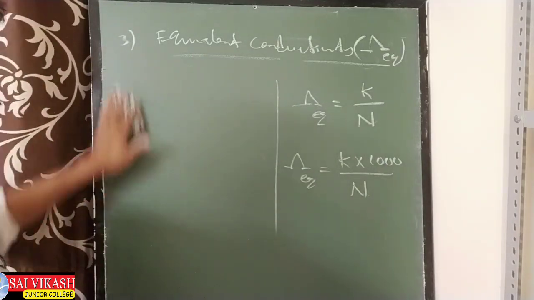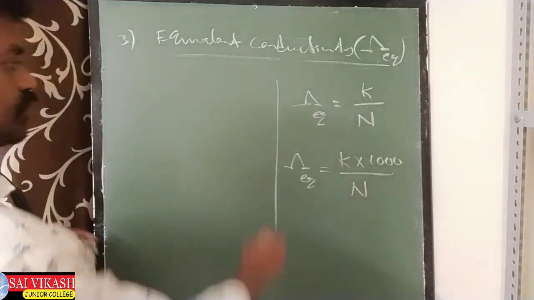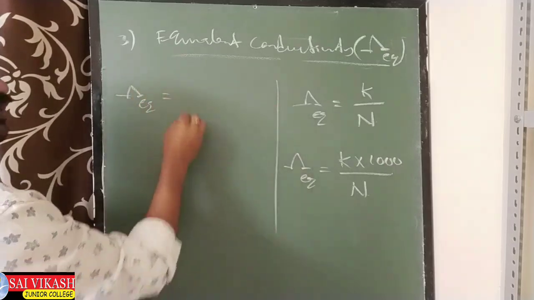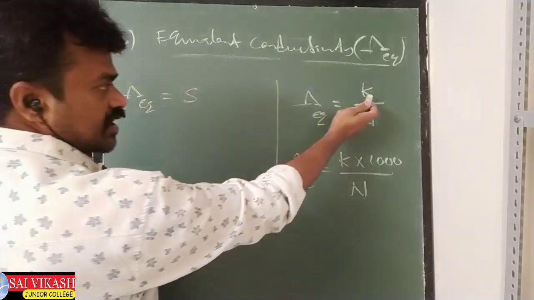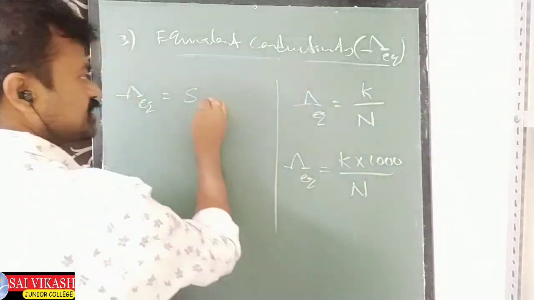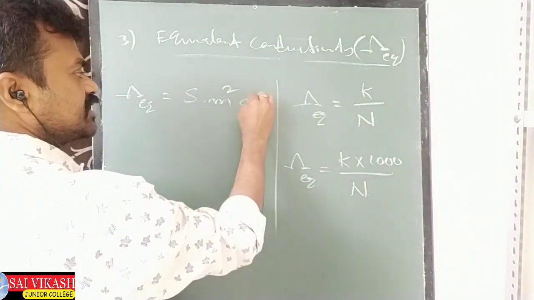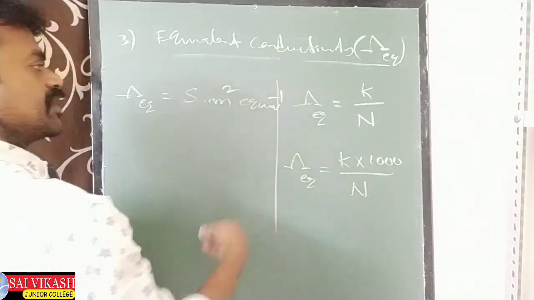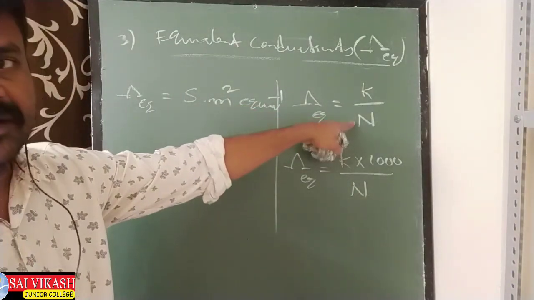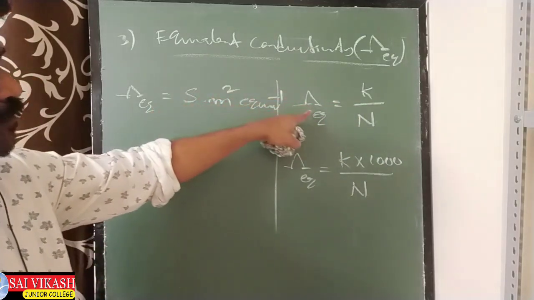Now I will tell you, if you use this formula, what is the unit of lambda EQ? In this first case, what will be the unit of lambda EQ? Siemens per meter on top, and per meter cube below. Going up, we get meter square. It is equivalent, so equivalent power minus 1 means per equivalent, because here division by N is there. So this is the unit of this formula.